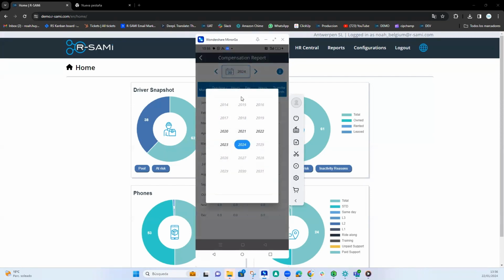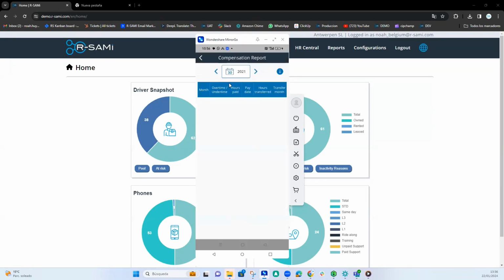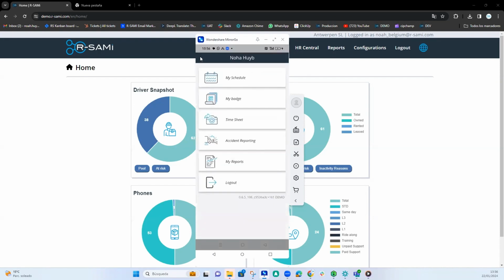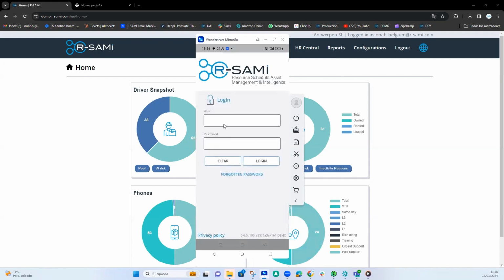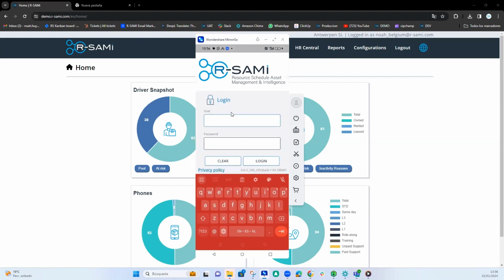And as you can see here, you can also choose what year. For example, if this driver already worked for you for 3 years, you can go back to 2021, and you can see here every detail. And here last is the logout button, which is easy. You see now you go back into the login, and you can enter back very easily.